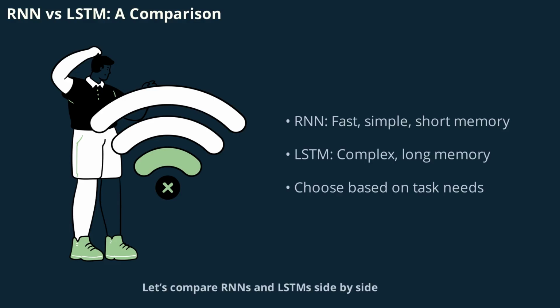Let's compare RNNs and LSTMs side by side. Basic RNNs have short-term memory and a simple architecture, making them faster to train but prone to vanishing gradients. LSTMs, on the other hand, feature a complex gate system that preserves both short and long-term memory. They require more parameters and are slower to train, but they excel at handling long sequences and complex dependencies. The choice between RNN and LSTM depends on your task. Use RNNs for short, simple sequences and LSTMs for longer, more complicated ones.